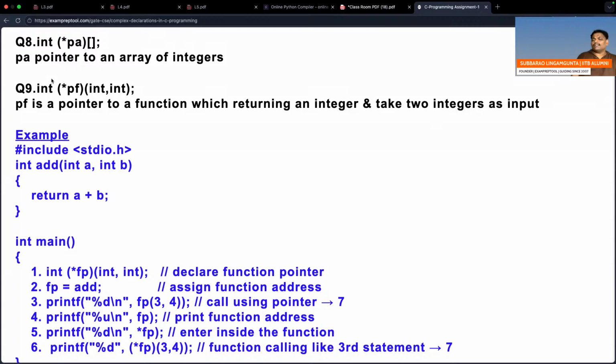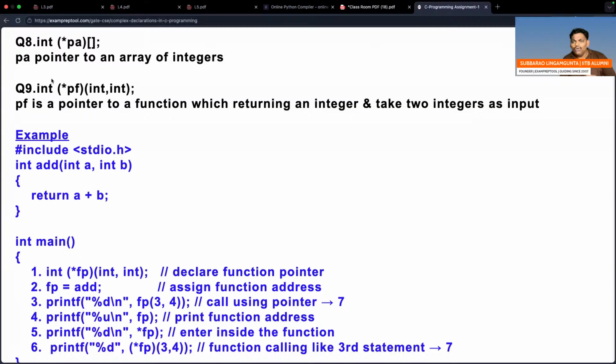So what is the behavior of that function? It will take two integers as input, which will return integer as output. If I have the address of an array, it means pointer to an array. If I have the address of a function, that means pointer to function. Other than this, nothing.